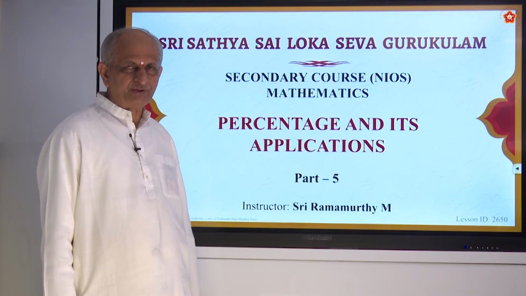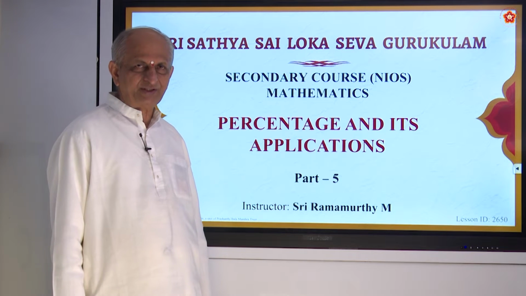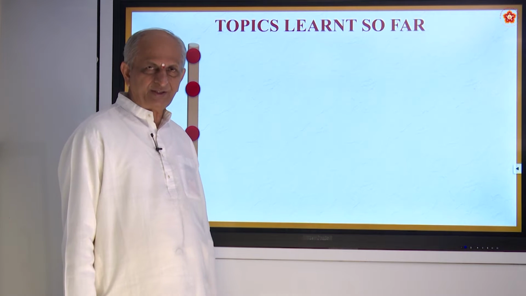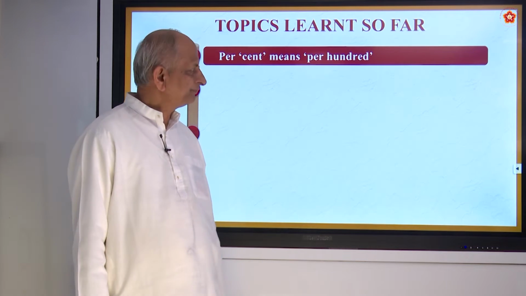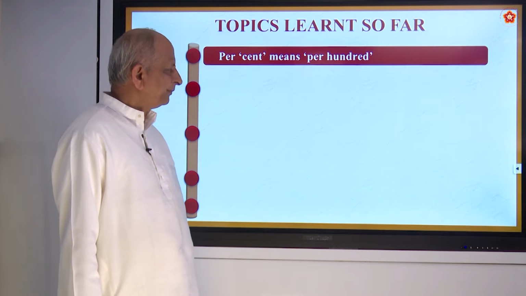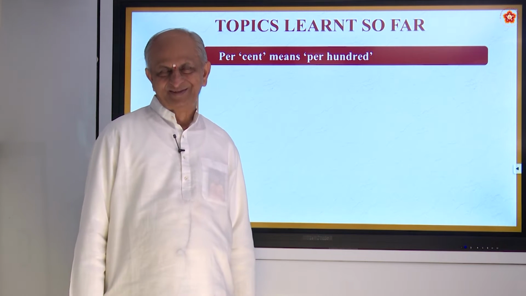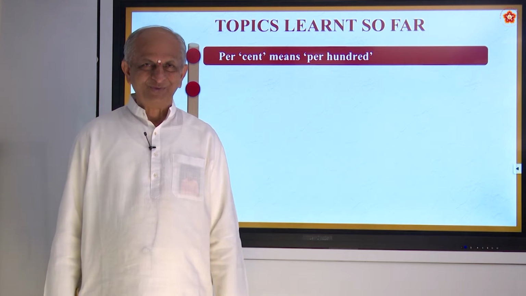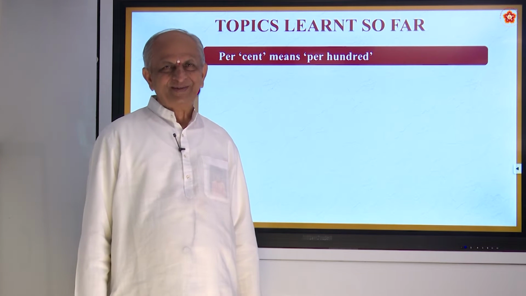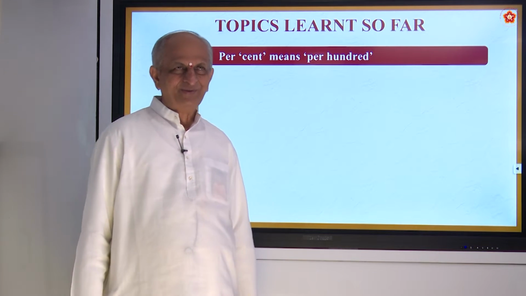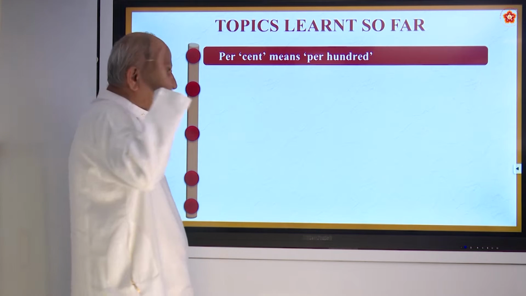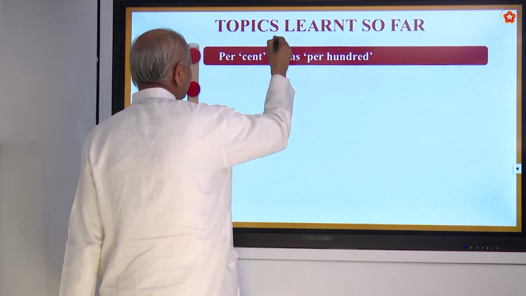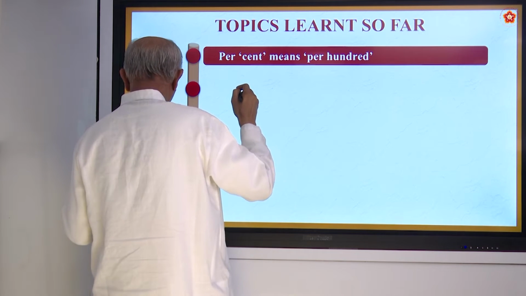Before we come to today's topic, we'll just revise what we have seen in the previous class. First, the meaning of the word percent. All of you are good in cricket, right? In cricket, one word is very interesting, and that is called century.